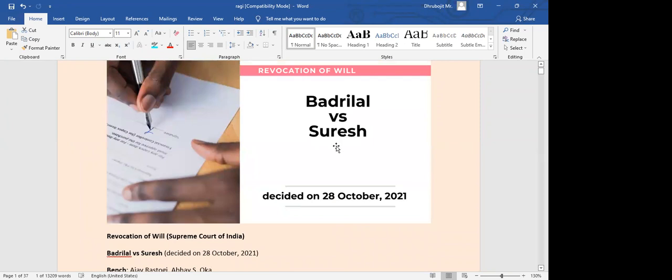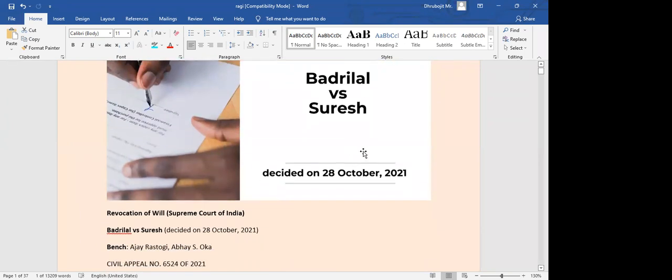Okay, so Badrilal versus Suresh, because this property got transferred to a few people. You can even read the facts of the case. It has all the details: how the will was prepared, amongst whom, how much property got transferred, what the agreement laid down, how this person started claiming the property, then the dispute arose, the case was filed, and finally this is how it happened.